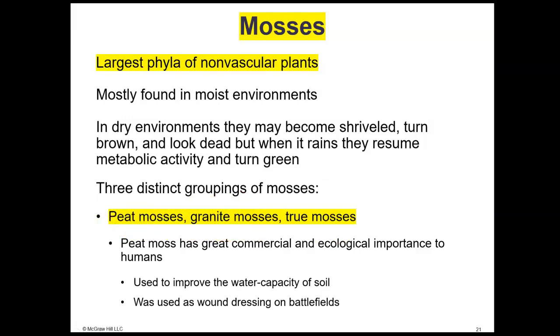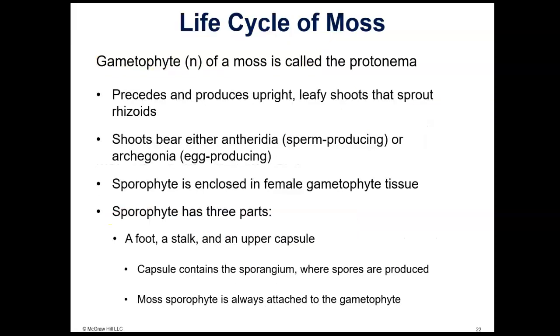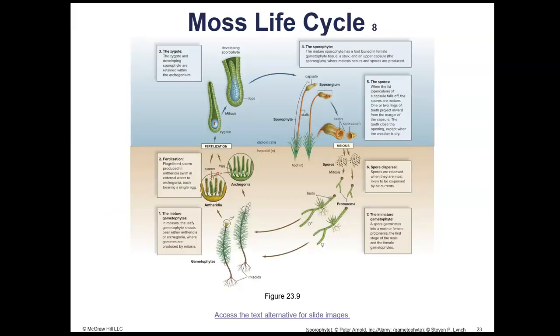Now, when we get to our next phylum, which is the lycophytes, we call those club mosses, but that's not a true moss. Just because they're called mosses, they don't belong with the rest of the mosses. I know that's confusing, but just remember, club mosses are in a different phylum from all the other mosses. So peat moss, granite moss, true moss, all of these are bryophytes, and they are in with the group of actual moss plants.